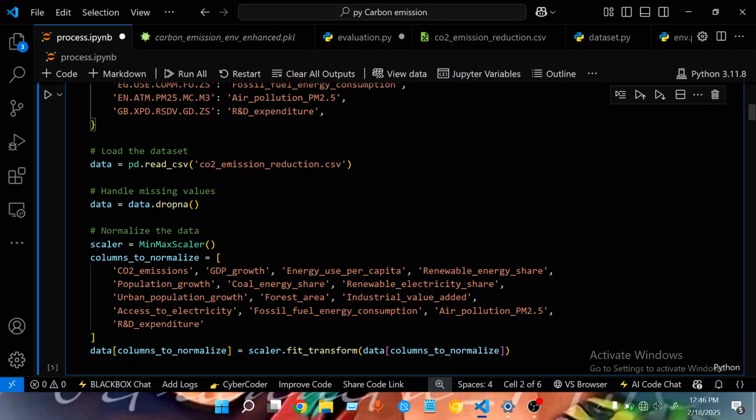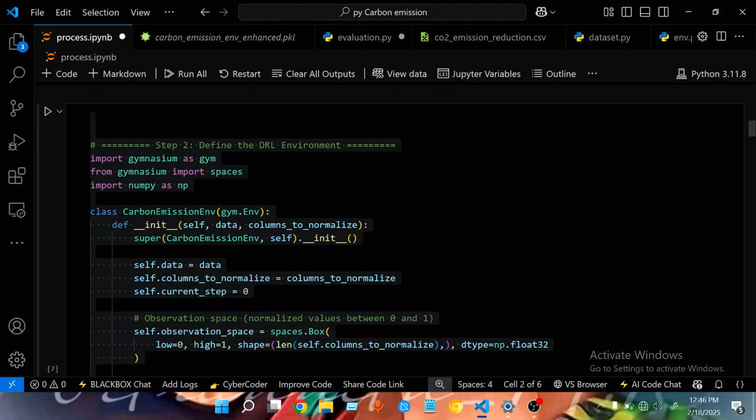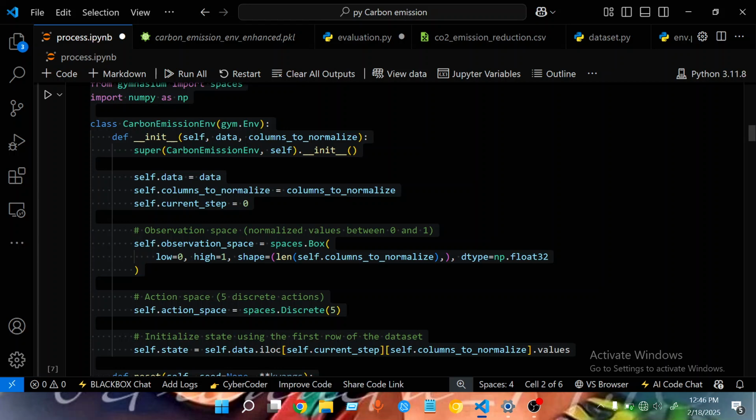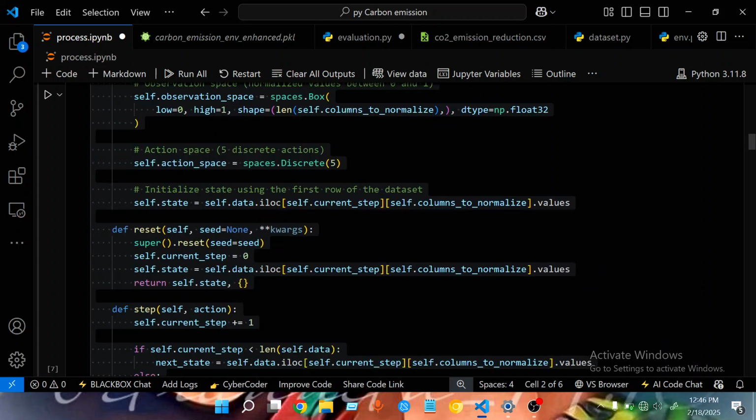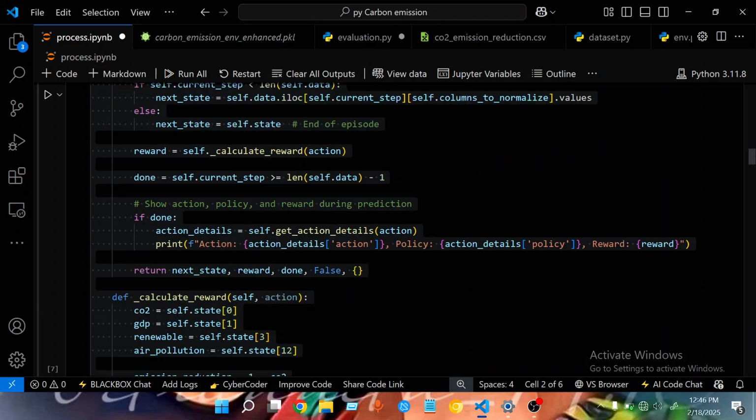One of the things you must understand is that in a case like this, MinMaxScaler is what you should use for pre-processing your data set. So that's what I actually used. And then I had to define the environment here. Like I was explaining, the length of the environment is from the beginning of the data set to the end of the data set. And then this is the action space. It took a lot of time to do this.